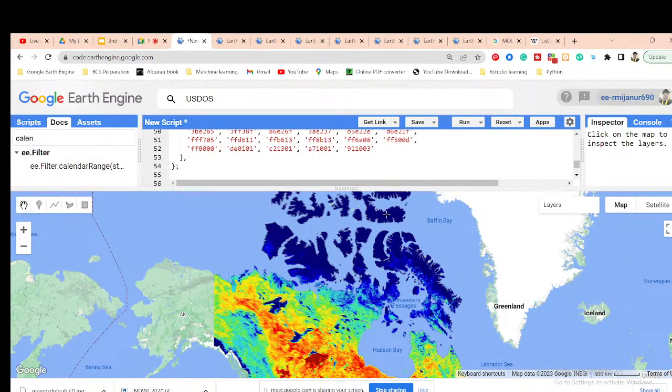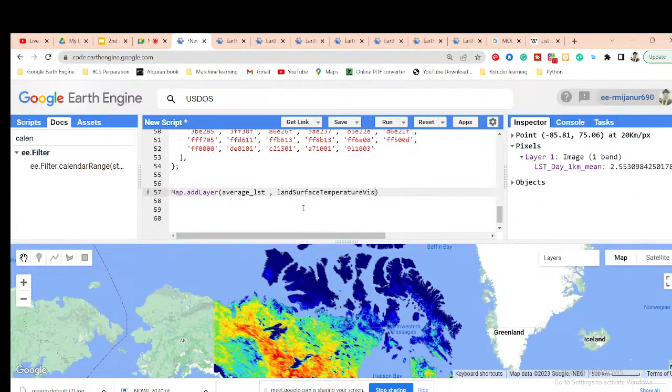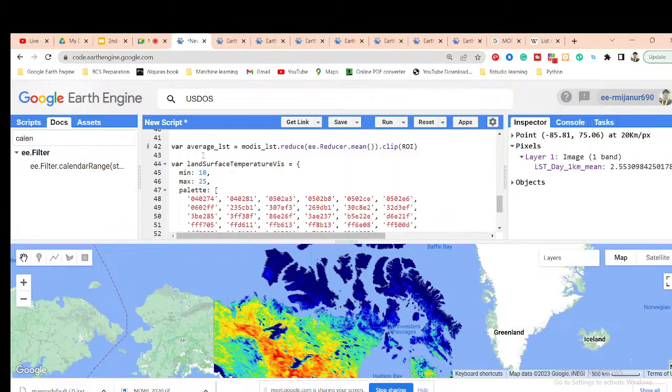So I check the value from here. Suppose this value is almost 2.25 degrees. Okay, so we also use here, suppose, minimum. You can use zero, or even negative, minus 10, and minus 20. In some regions, you will have minus 20 also.